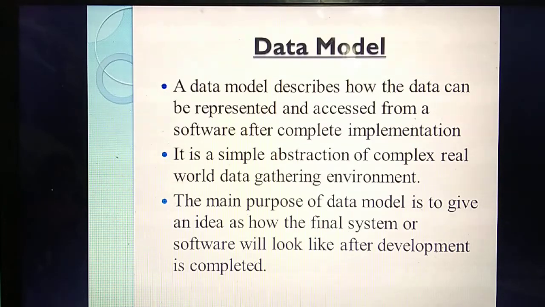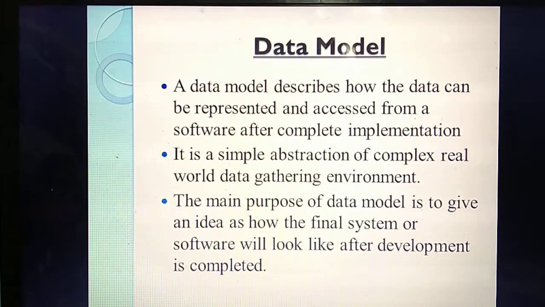First you should install the DBMS software. Then you can insert a lot of data in the form of tables. Next you are going to access the data using query languages. All these operations you are going to represent using the data model. What do you mean by DBMS? It is a real world gathering environment.